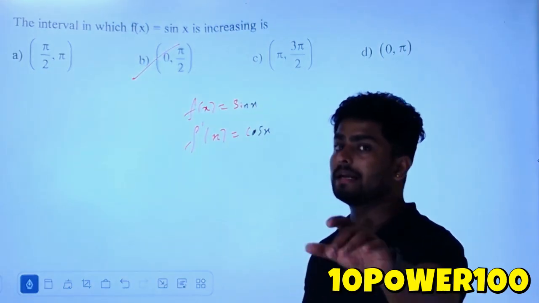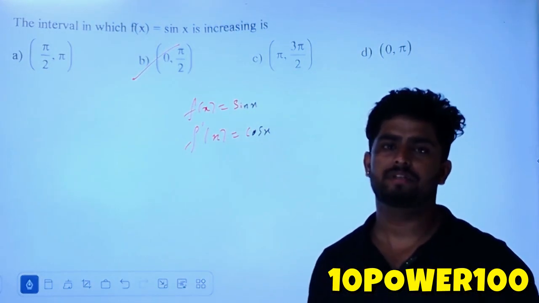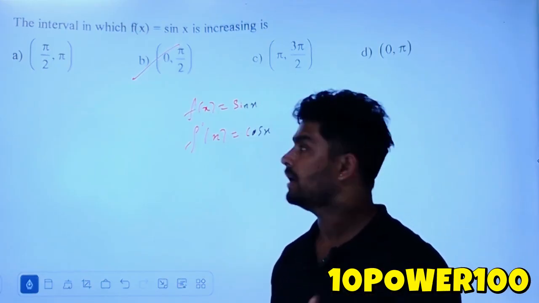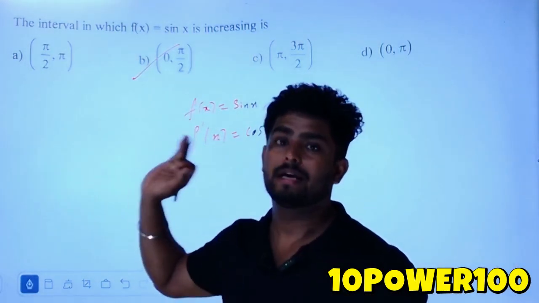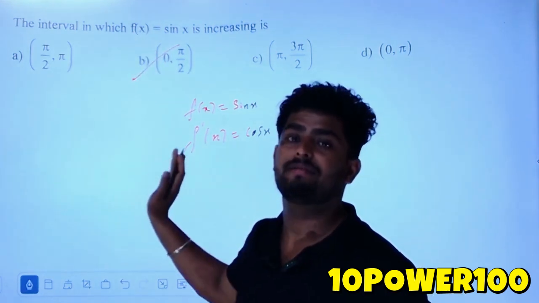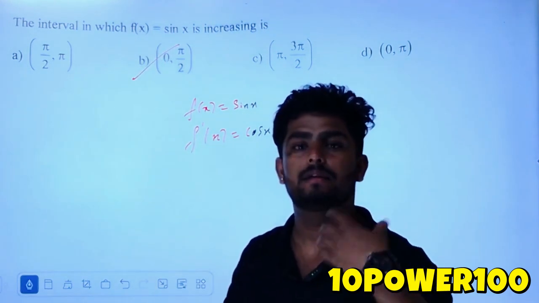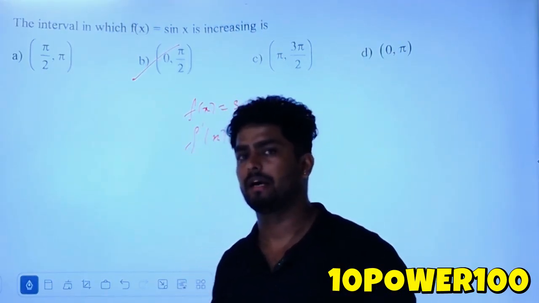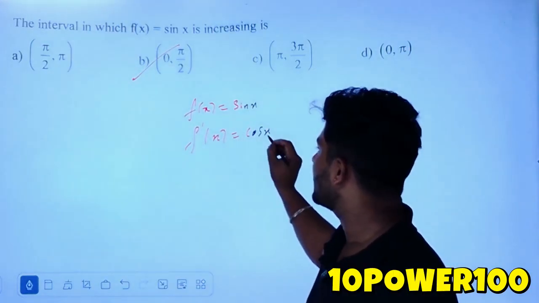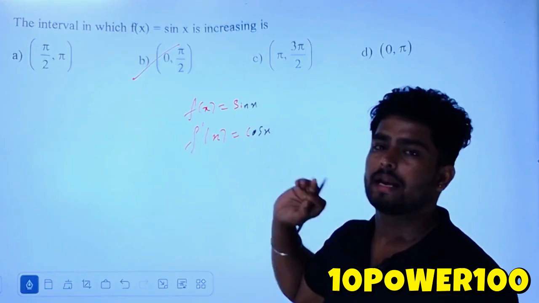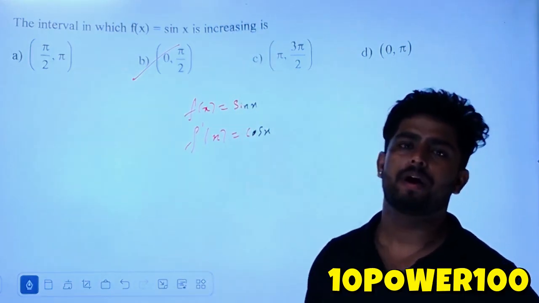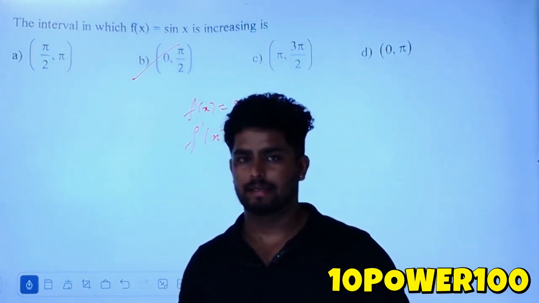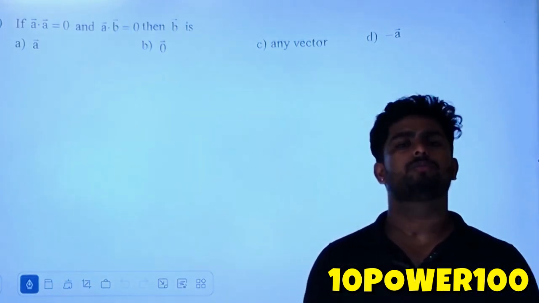Okay, and here we are saying, by looking at f dash of x, whether f of x is increasing or decreasing. So keep that well in your head. Here f of x is increasing by looking at f dash of x. So we should not look at the sign convention of sin x to see in which quadrant it is positive. Instead, find out f dash of x, where cos x is positive and where cos x is negative, then we get to know where f of x is increasing or decreasing. Okay? Next question.